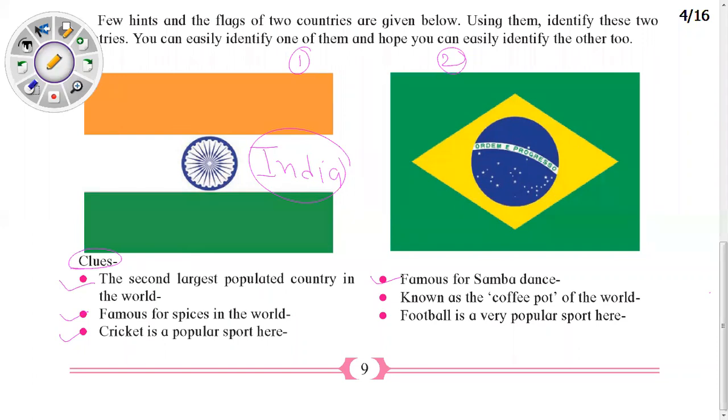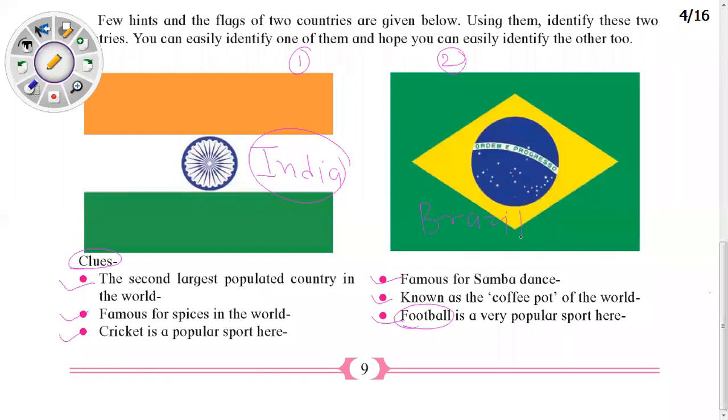This country is known as the coffee pot of the world, meaning it is a large producer of coffee. Third hint: football is the national game of this country, a famous and popular sport. Obviously, this flag represents Brazil.